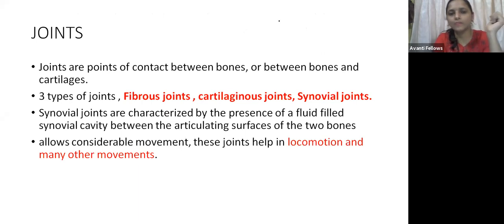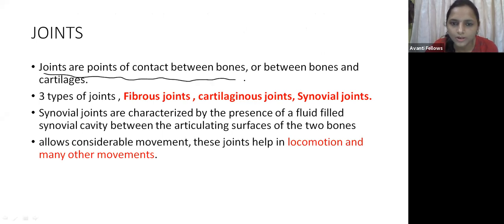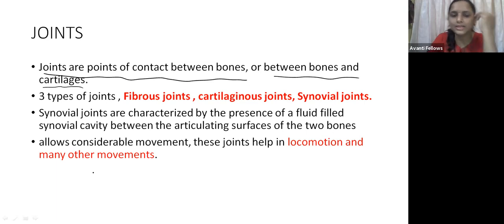Okay, guys, we have come to the last topic, that is the joints. Now we will learn about the joints. Where two or more bones join, that is called a joint. The joint is a point of contact between the bones, or between the bones and the cartilage. There are mainly three types of joints.